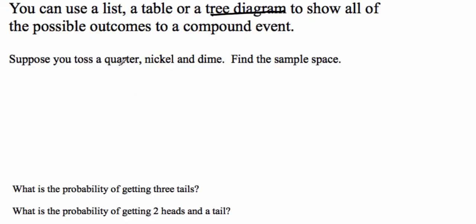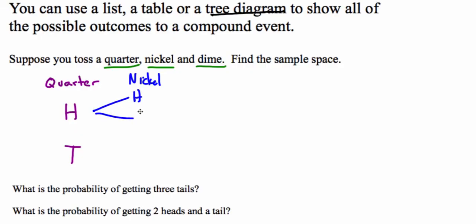So suppose we're going to toss a quarter, a nickel, and a dime, and we want to list out all the possibilities. So we start with our first decision, quarter. The quarter, I could get heads or I could get tails. Then I go to the nickel. I could get a heads or a tails. So I could get heads for the quarter and then heads for the nickel, or I get heads for the quarter and then tails for the nickel. If I got tails for the quarter, I could then get heads on the nickel, or I could get tails on the nickel. So we're kind of branching out as we go.